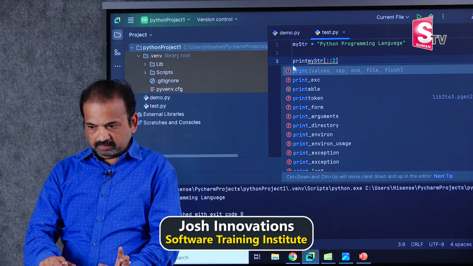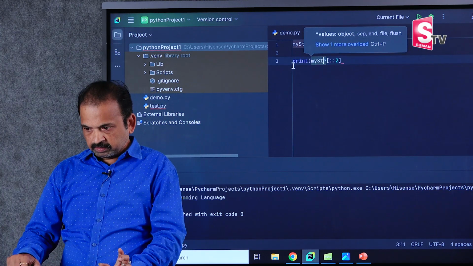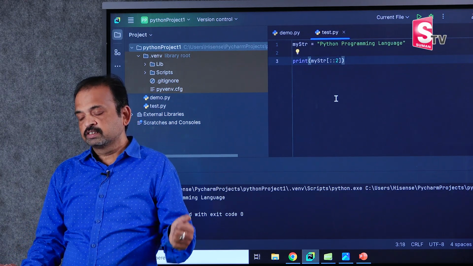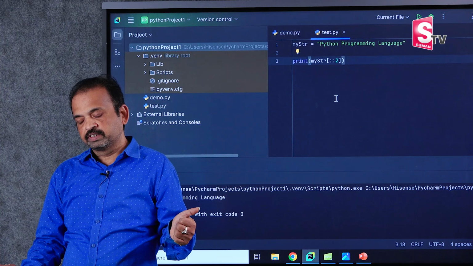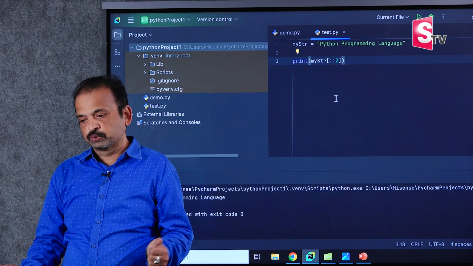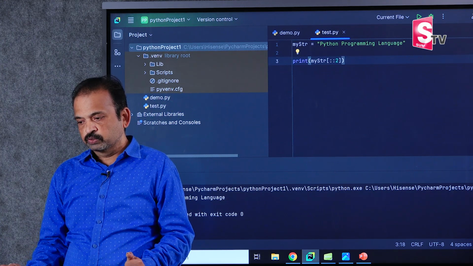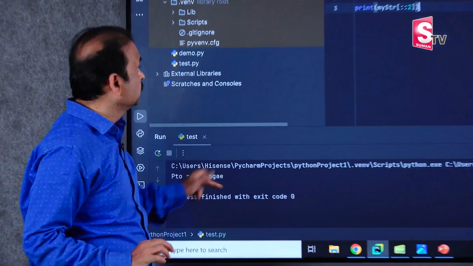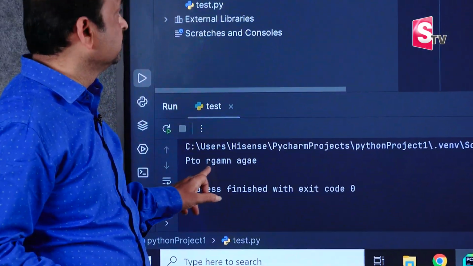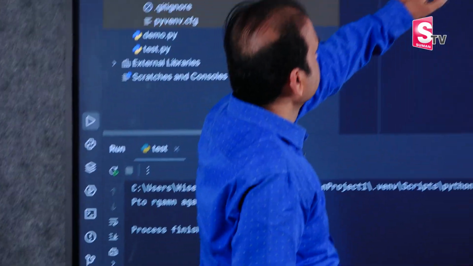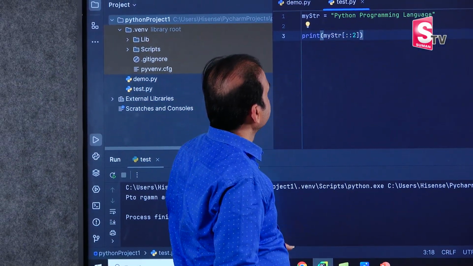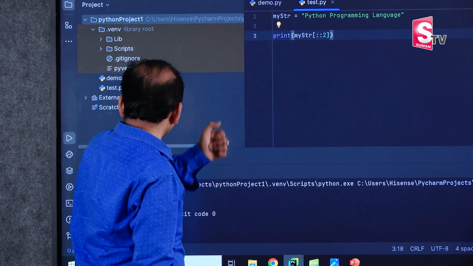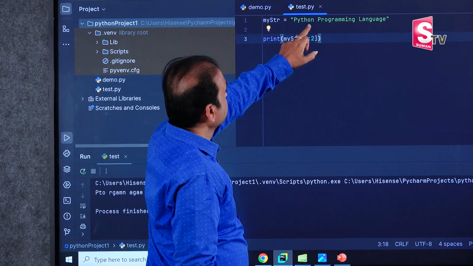Print. Right. Colon, start number nothing, stop index number nothing, and step is 2. When you give step 2, it gives P, the first character, then T. T means it's skipping Y. Then it will skip H, then it prints O. Again, it will skip N and space.